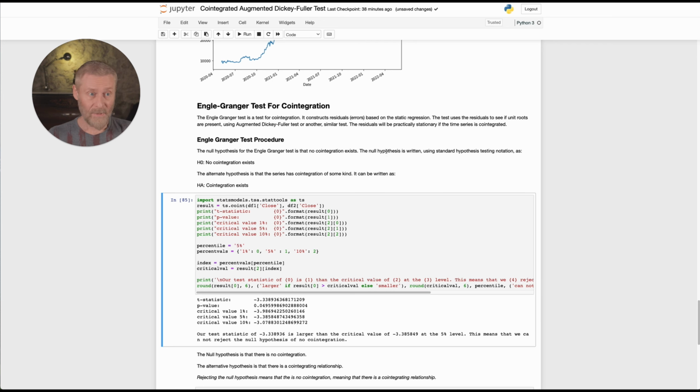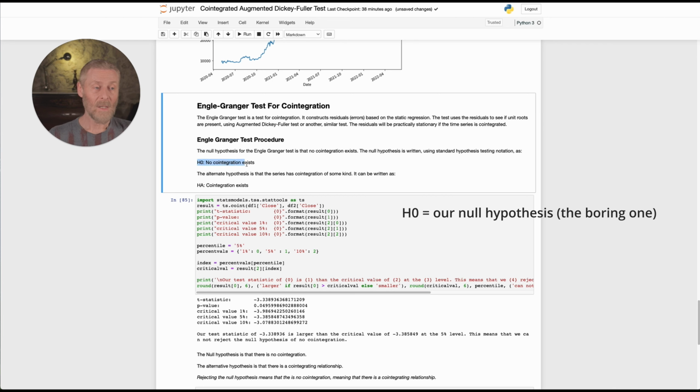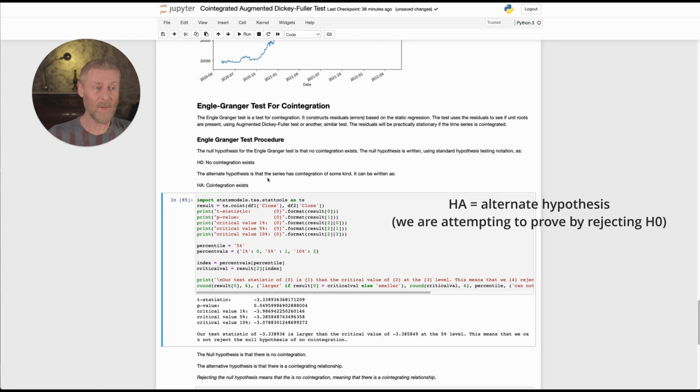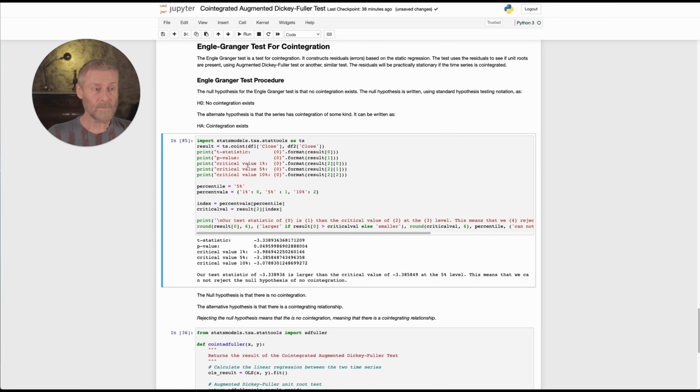The null hypothesis is written using standard hypothesis testing notation as, again, H0, HA, right? H0 and HA, or H1 often also used. So the boring scenario, the hypothesis that's really boring, is no co-integration exists at all. That's what we're trying to prove against. The alternate hypothesis, HA, right? The alternate hypothesis is that a series has co-integration of some kind. So this is basically how we're going to run this.